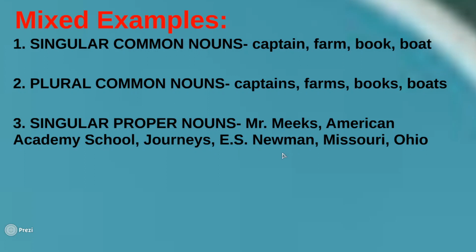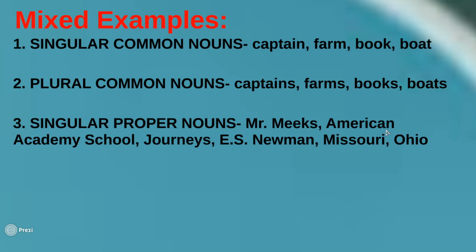E.S. Newman is the name of the ship that was damaged or broken in the story, lesson 9. Missouri is the name of a place in America. This is in our social studies. And Ohio, again in our social studies, a name of a place. So all of these are only one.